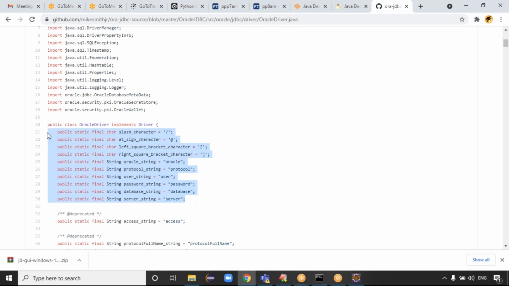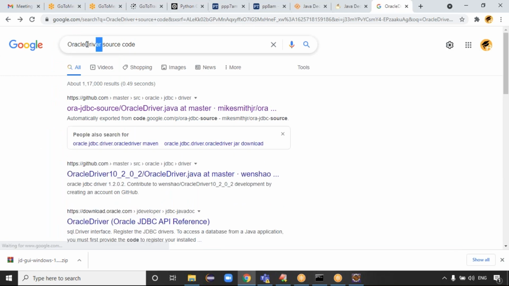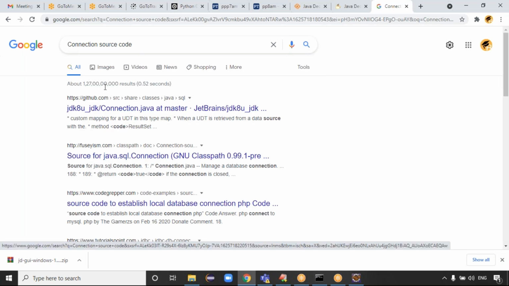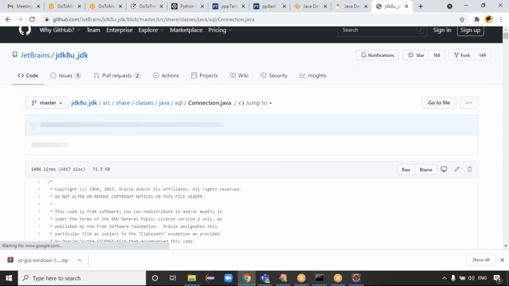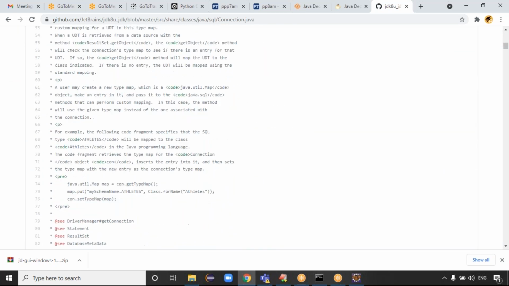Yes or no? We only define public static final constants this many times, right? Like that, guys. If you go for the connection event, we can look at the connection source code. See the source code of this connection, guys. Maybe there are also some static constants there.